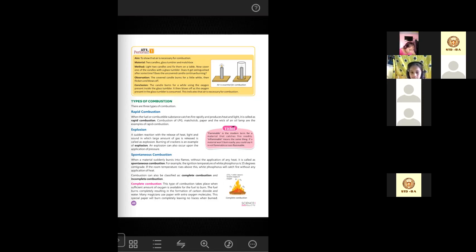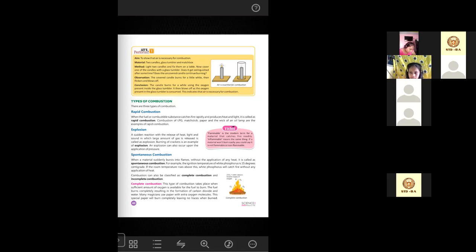When you turn on the gas, it catches fire immediately with a lighter or matchstick. The cotton we use for burning the oil lamp is also an example of rapid combustion.